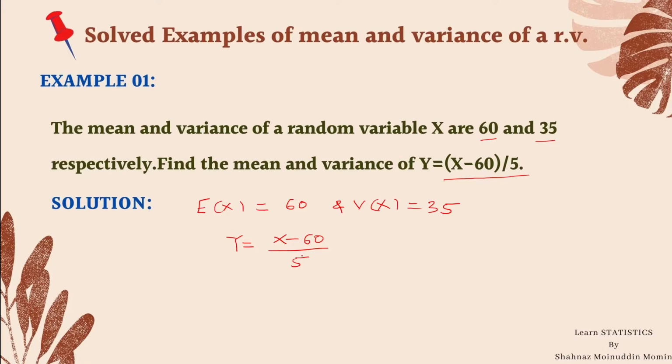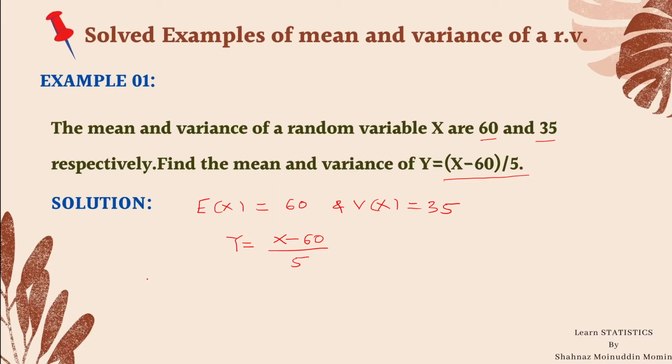By observing the variable y, we see that from the values of x, a constant 60 is subtracted. At the same time, the difference is divided by a number 5. Means here change of origin as well as change of scale are done, and we want to calculate the mean of y and the variance of y.